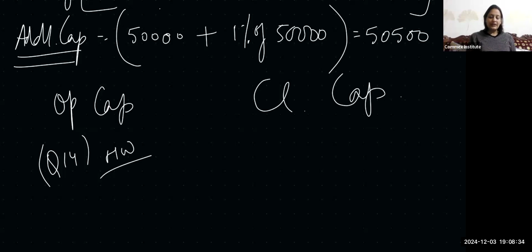During the year, he withdrew 2,500 per month for domestic purposes. So his drawings in question number 14 would be 2,500 into 12 months. He also borrowed from a friend at 9%, a sum of 20,000 on 1st October 23.